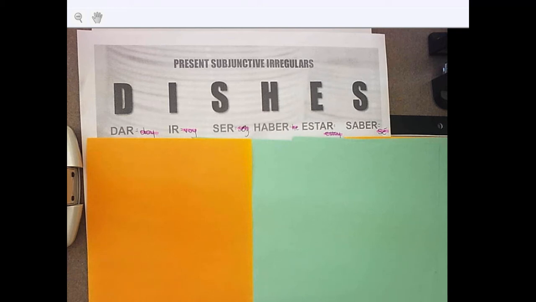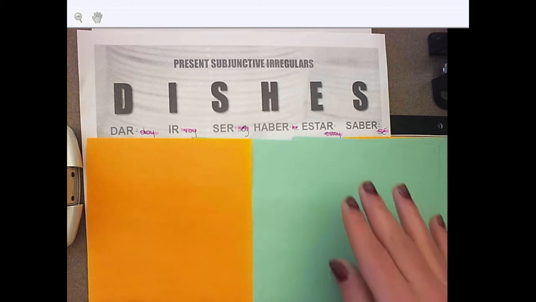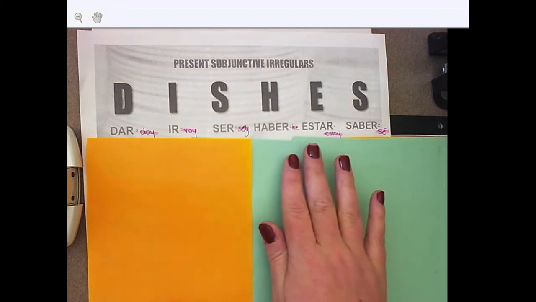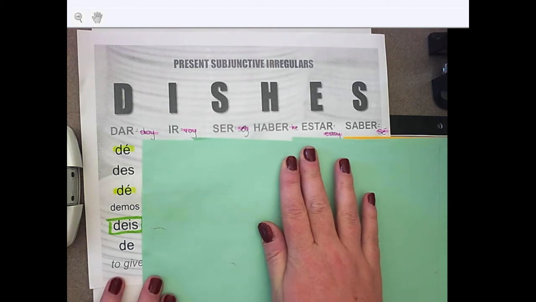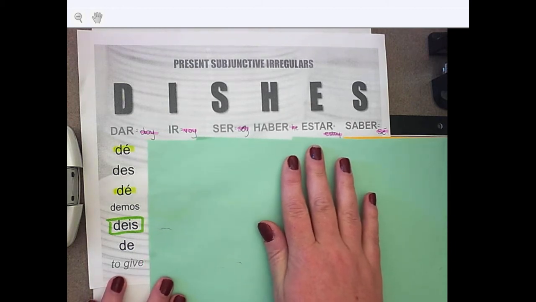So that being said, you do have to completely memorize a whole new format of verb conjugations. There's no trick, you just have to memorize it. In your notes, it might be out of order, so make sure you're going to the correct place where the verb is. And let's take a look. I did do some highlighting so you guys could see some of the irregularities even within the verbs themselves.